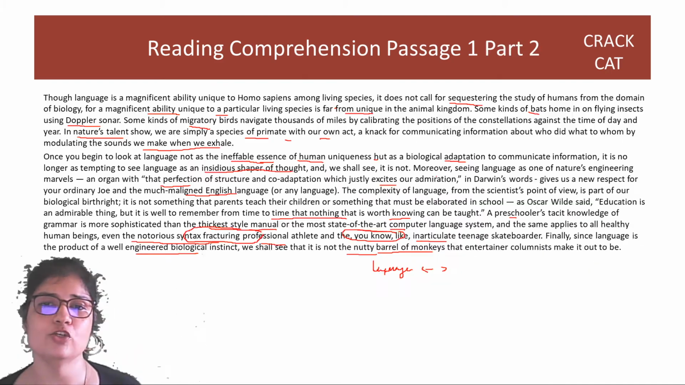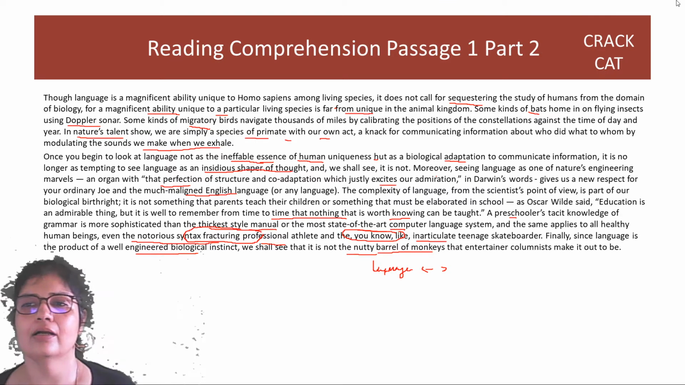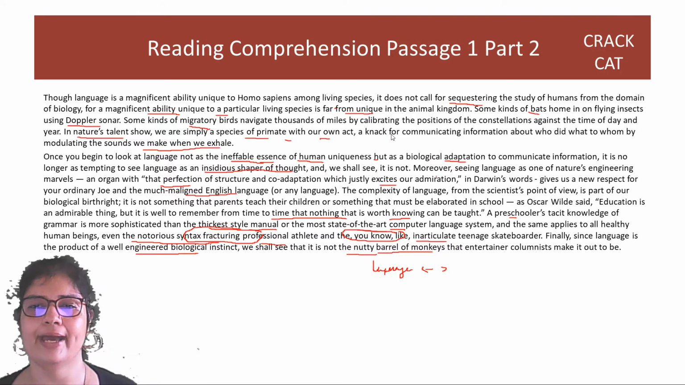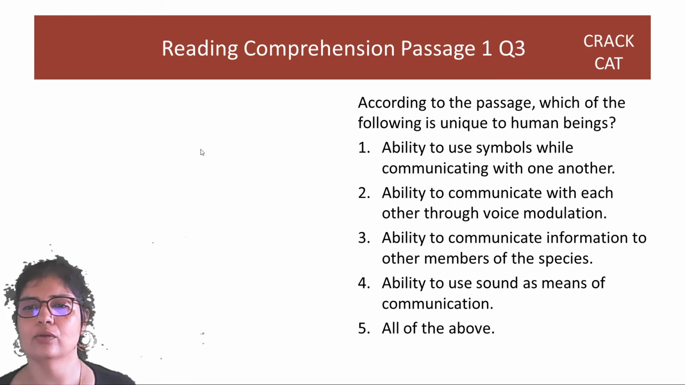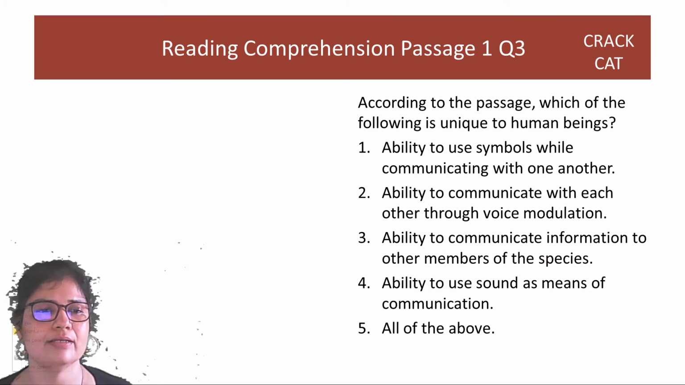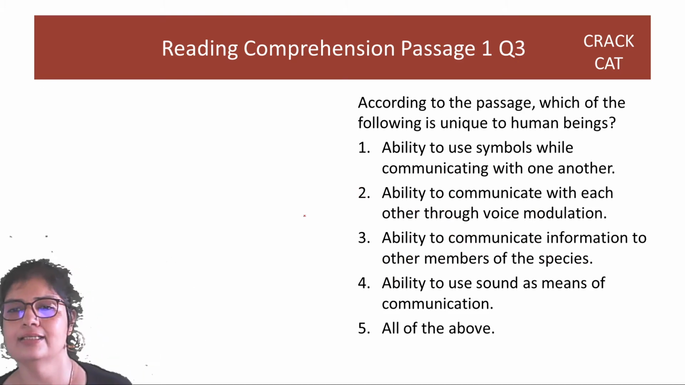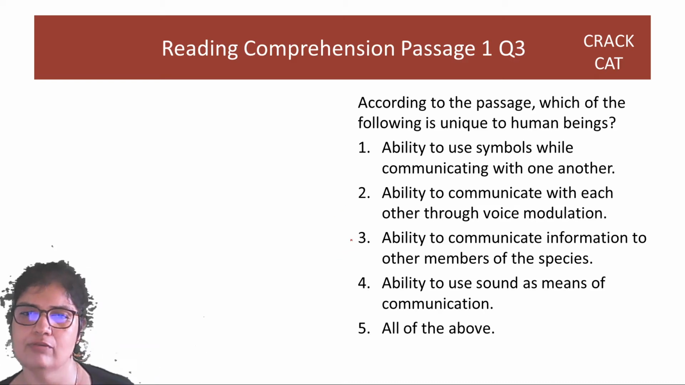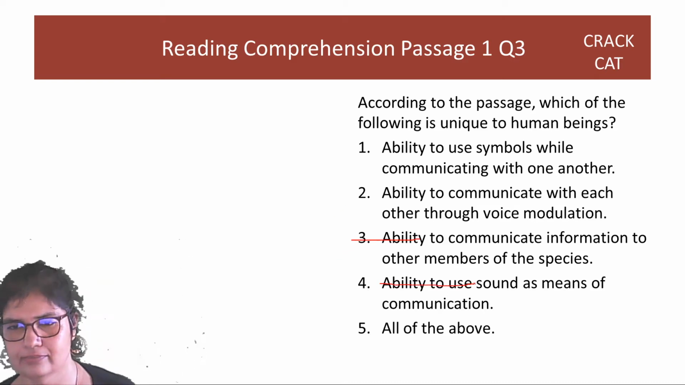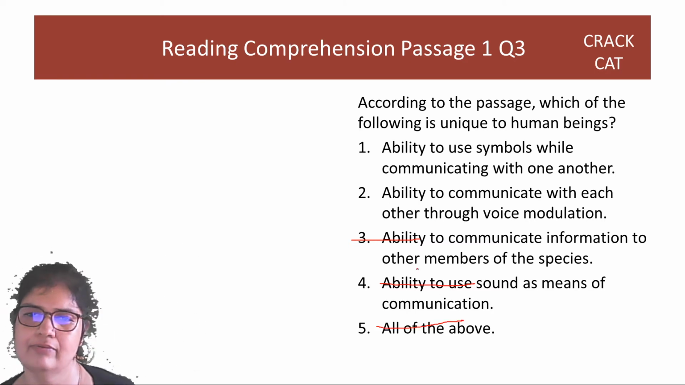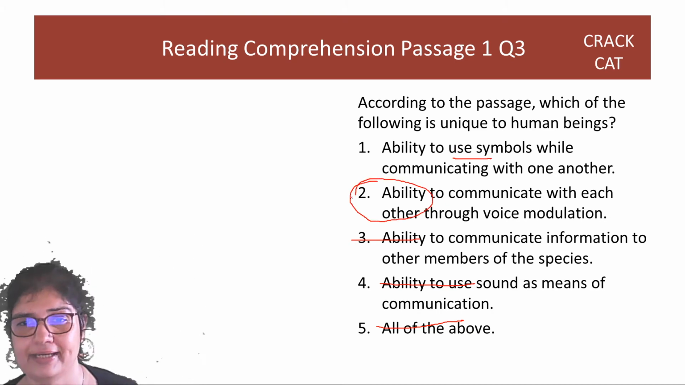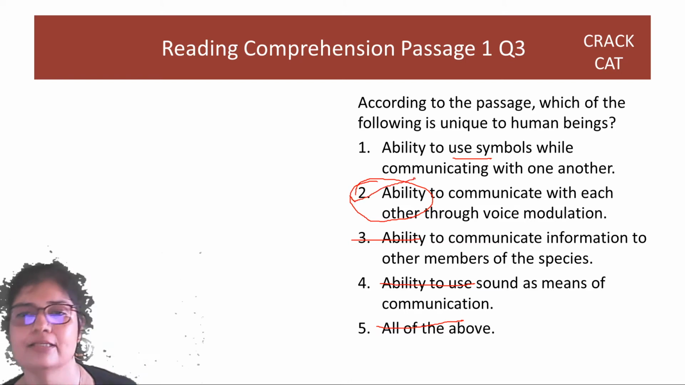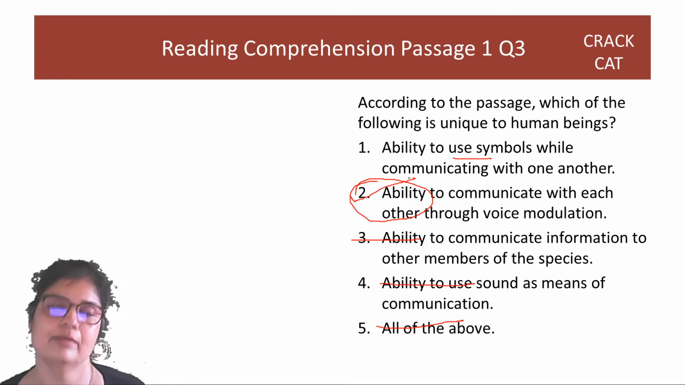So what is mentioned in the nature talent show, right? We are simply with our own act, a knack for communicating information by modulating sounds. So it is the ability to communicate while talking, right? See, ability to communicate information, dolphins also do it. Dogs bark. So options 3, 4, 5 are gone. Now we do use symbols, but the focus is on language, on talking, not on writing. So according to the passage, the unique thing is using voice to communicate.